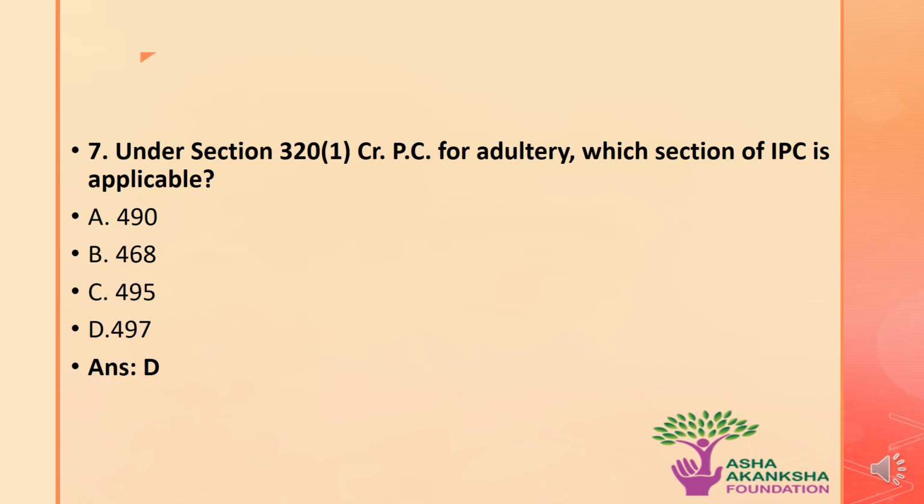The next question is, under section 320 clause 1 CRPC for adultery, which section of the IPC is applicable? The options are A. Section 490, B. Section 468, C. 495, or option D. Section 497. The correct answer to this question is option D. That means to say, under section 320 clause 1 CRPC for adultery, the section 497 of the IPC will be applicable.